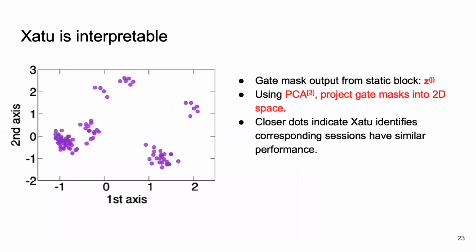Let's look at the interpretability of Xatu in more detail. We considered the gate mask Z, the output of the static block, and used principal component analysis to project Z into a two-dimensional space. In this figure, closer dots indicate that sessions have similar network characteristics. As we can see, many gate masks are bunched together. Thus, it means that learning from these sessions may be beneficial. And this is exactly what Xatu does. It learns from these sessions.